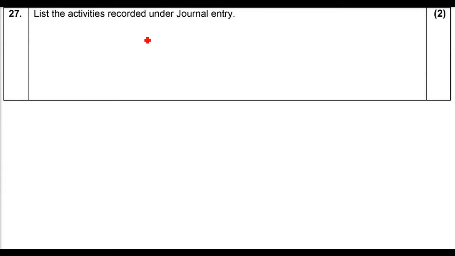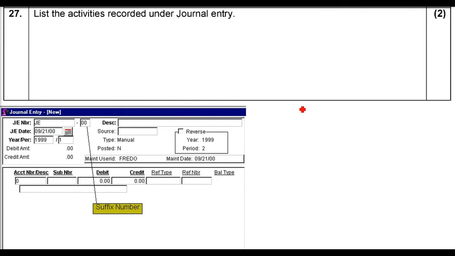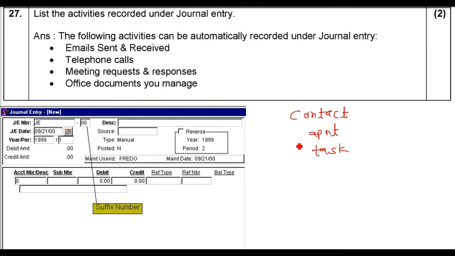List the activities recorded under a journal entry. So what is a journal entry? A contact or a person, whatever he does, that has to be entered in a journal entry. For example, a certain appointment, some task, or some call. All these are activities recorded under a journal entry. So there are certain activities that can be automatically recorded under this journal entry.